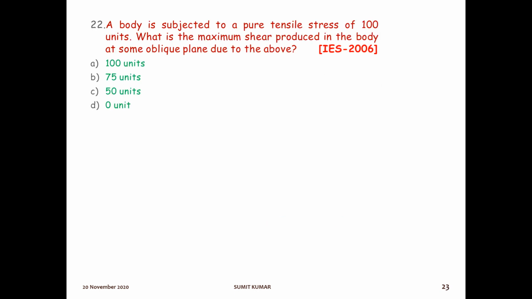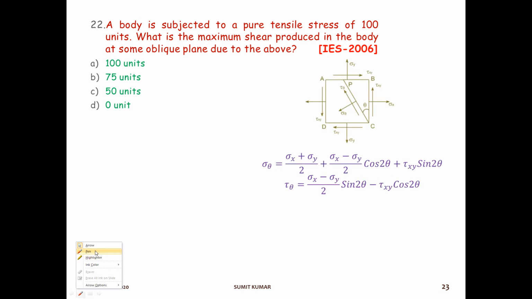The next question: a body is subjected to a pure tensile stress of 100 units. What is the maximum shear produced in the body at some oblique plane due to the above? I think you have remembered the formula for shear stress.